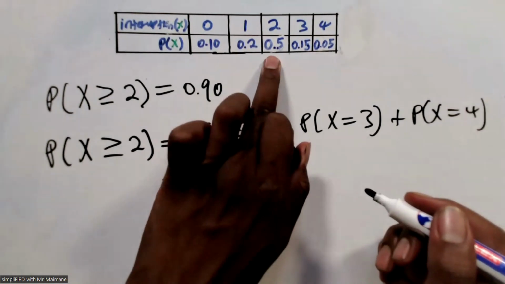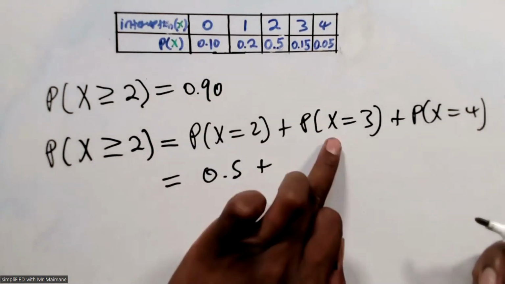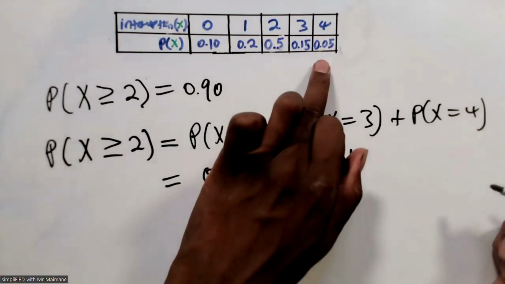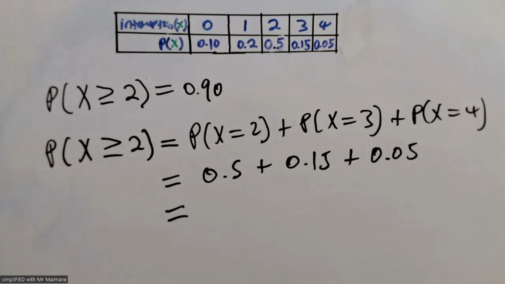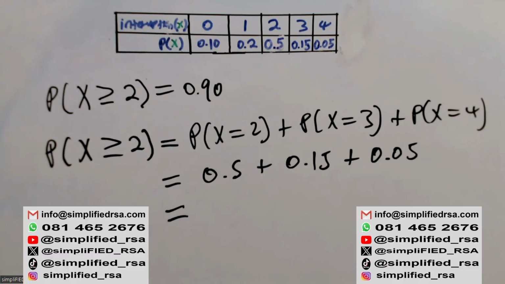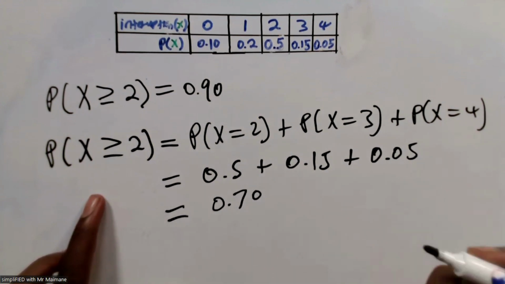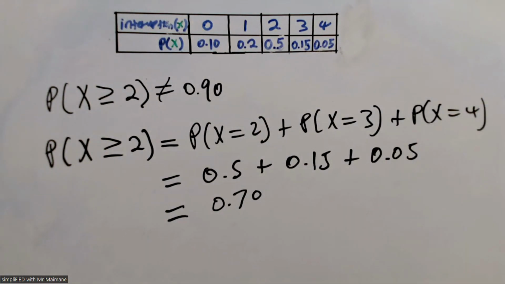So this is going to be, the probability for 2 is 0.5. This is going to be 0.5 plus the probability for 3 is 0.15. This is going to be 0.15 plus the probability for 4 is 0.05. Therefore, here we'll have 0.5 plus 0.15 plus 0.05. This gives me 0.7. So it's 0.70, not 0.9, which makes this incorrect. And then the next one, again.